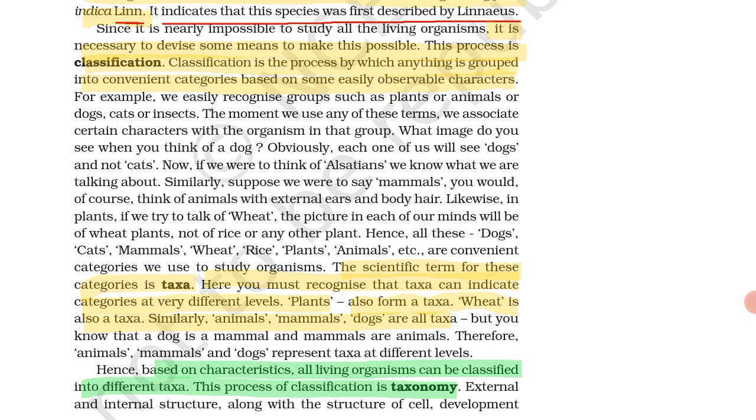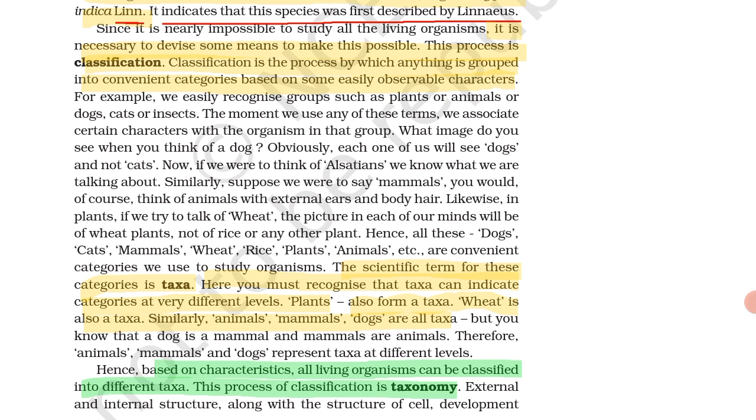When we see a dog, a cat, a rat, we can classify them into various groups. We can see varieties of dogs, varieties of cats, but whenever we see a cat, we can identify and classify it as a cat only. This is called classification. Anything grouped into convenient categories is called classification.